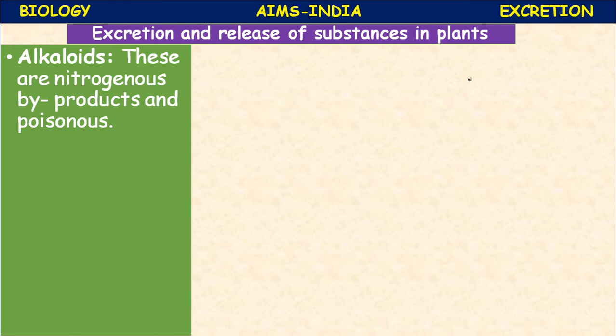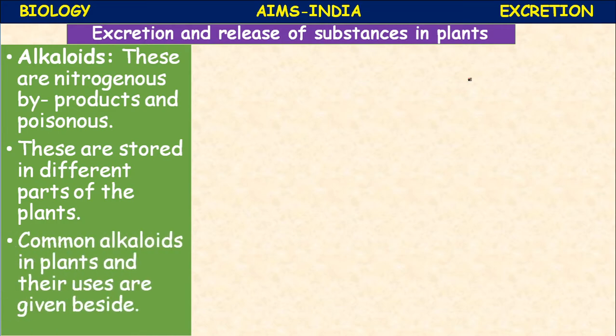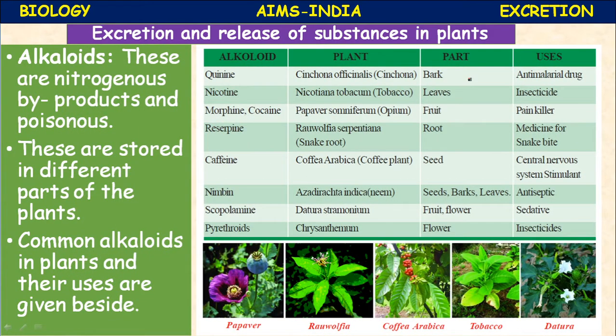In plants, a variety of nitrogenous wastes are stored in different parts of the plant. For example, alkaloids: these are nitrogenous byproducts and they are poisonous. These are stored in different parts of the plants. Common alkaloids in plants and their uses are given here in the form of a table.